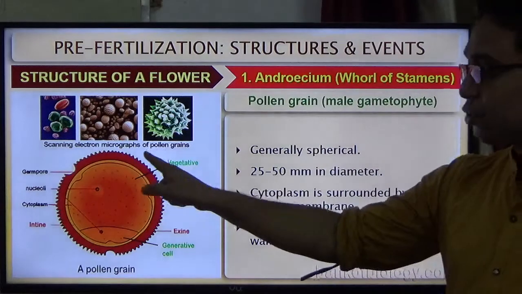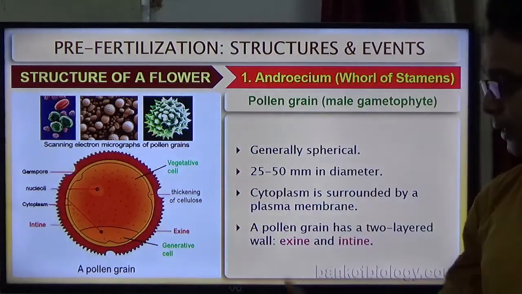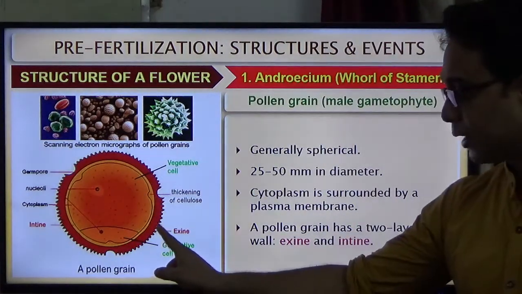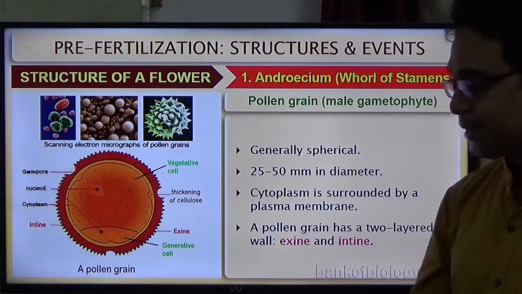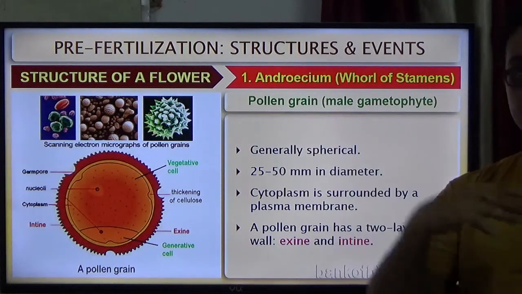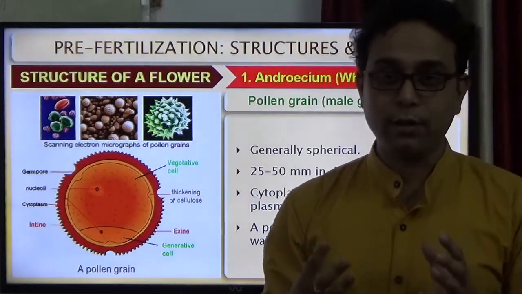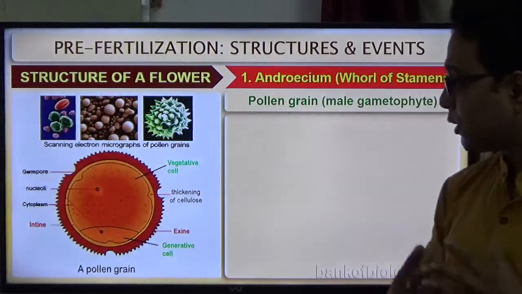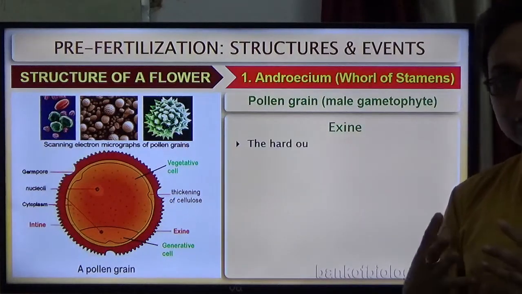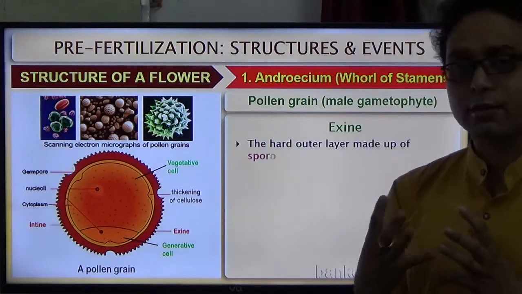Pollen grains have two layers. The outer layer is called the exine and the innermost layer is called the intine. The external layer is the exine and the internal layer is called the intine. So these are the two layers. But at first we discuss the structure of the exine.